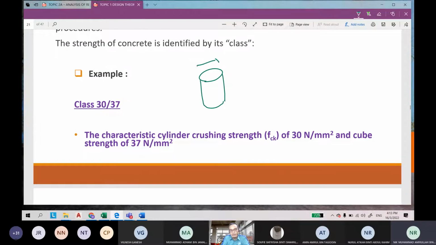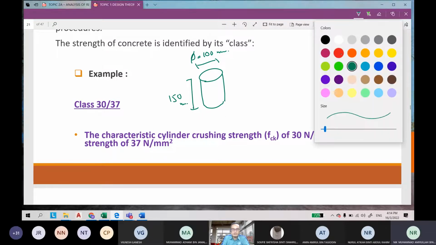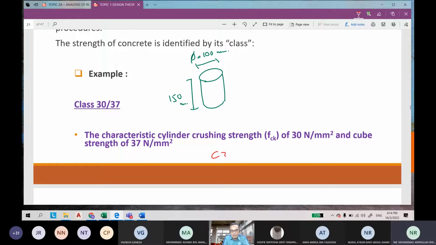This is the cylinder sample, 100 mm in diameter and 150 mm in height. At 28 days, it must achieve the strength. If the concrete class is 30/37, it means your mixture must achieve a compressive strength of at least 30 Newton per millimeter square at 28 days.